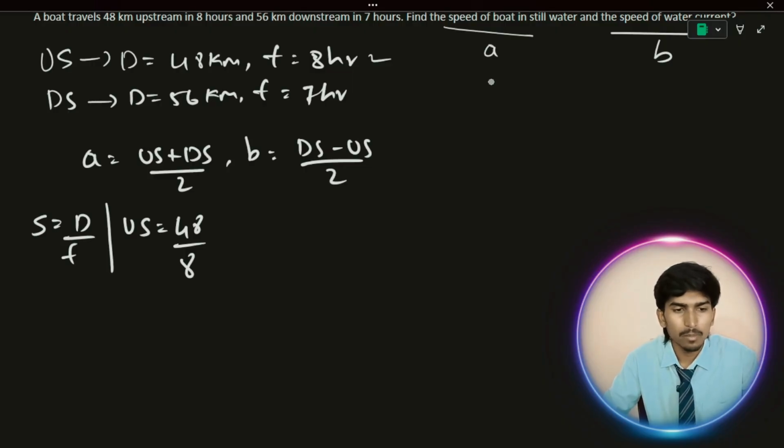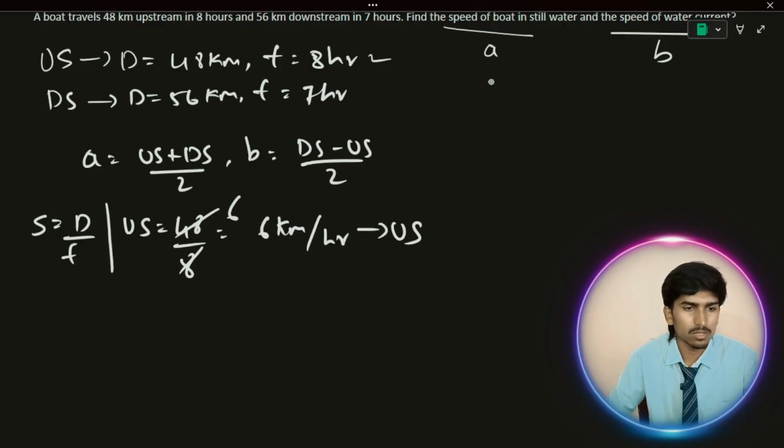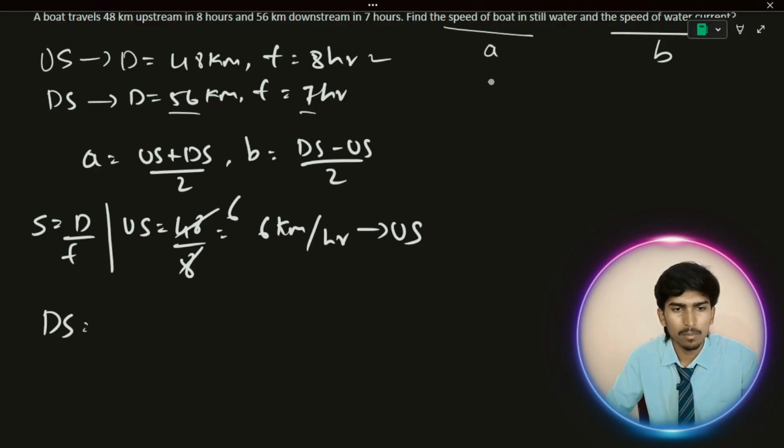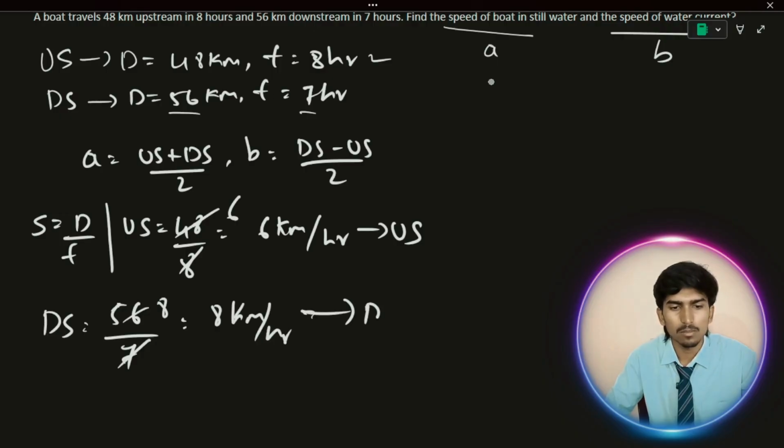Okay, 8 by 4, 8 ones are 8, so 6 kilometer per hour. This is the upstream speed. And we need to know the downstream speed. Let's take the downstream speed. They have given the distance as 56 and time 7 hours. 56 by 7, 7 eights are 56, so 8 kilometer per hour. So this is the downstream speed.